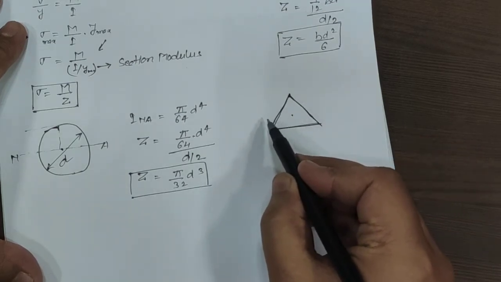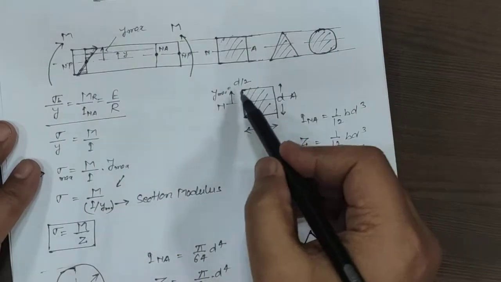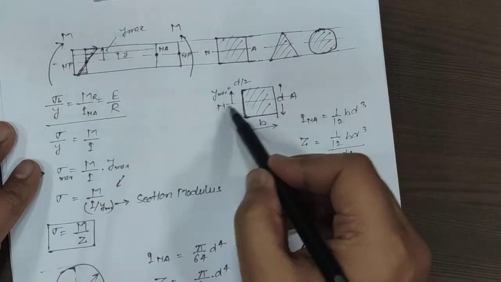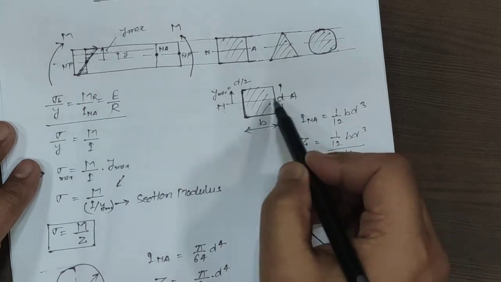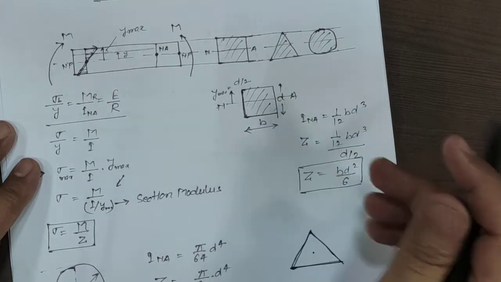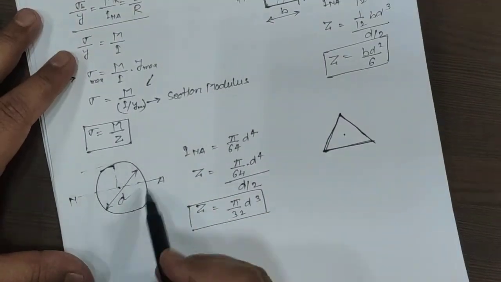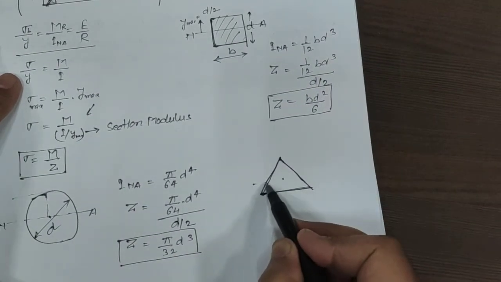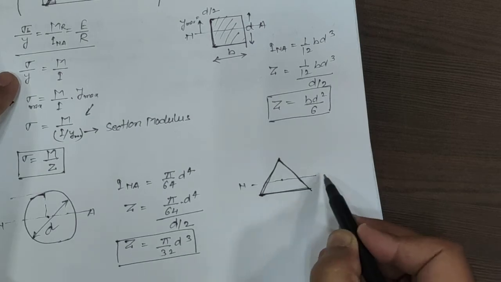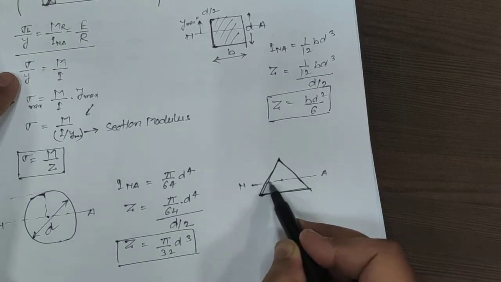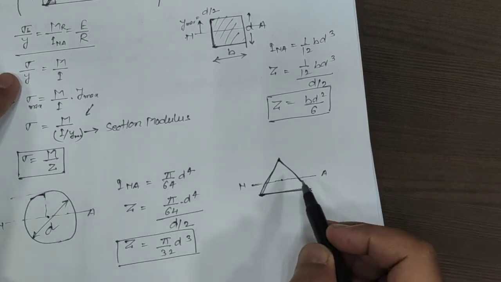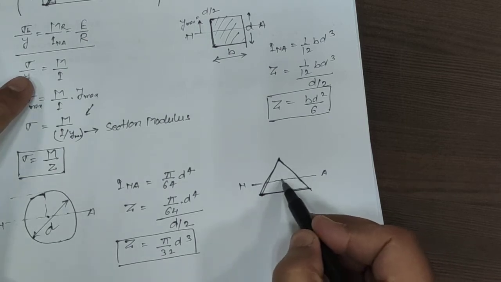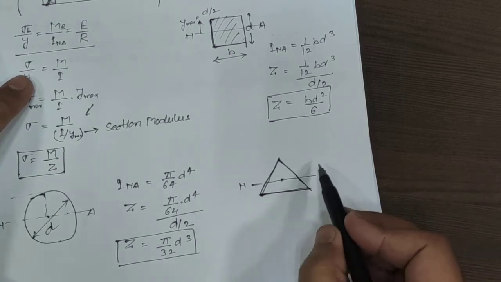We should know that for the rectangular section the neutral axis passes through the mid of the section. For the circular section it is also passing through the mid of the section, but for the triangular section the location of the neutral axis is different.